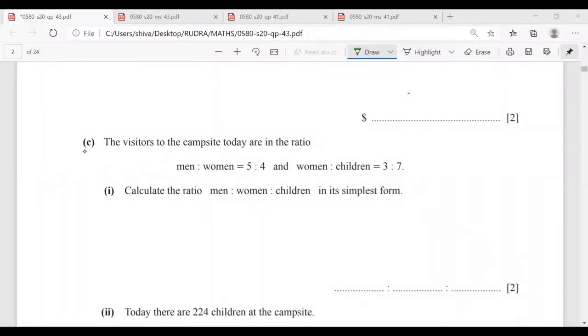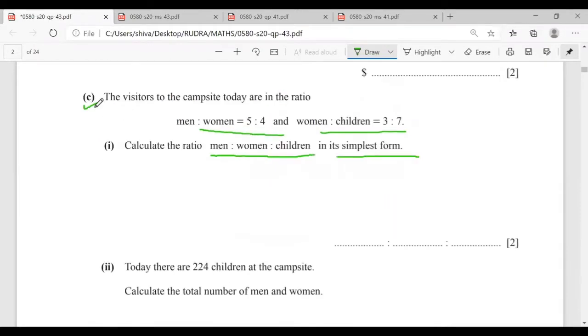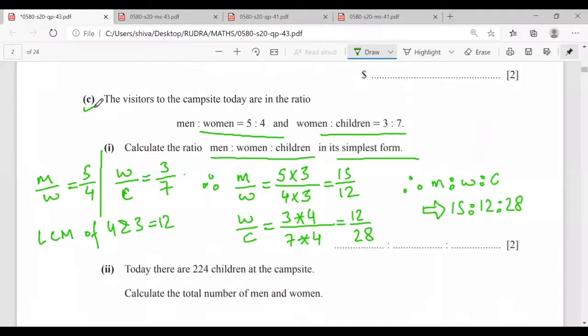Okay. So, Mr. Rudra, in the C part, the visitors to the campsite today are in the ratio of men is to women, 5 is to 4, women is to children, 3 is to 7. Calculate the ratio of men, women, children in its simplest form. Mr. Rudra, how can we do this? Okay, let us look at this question.